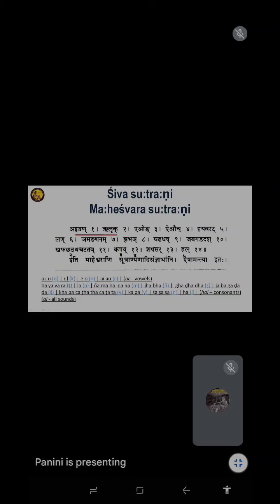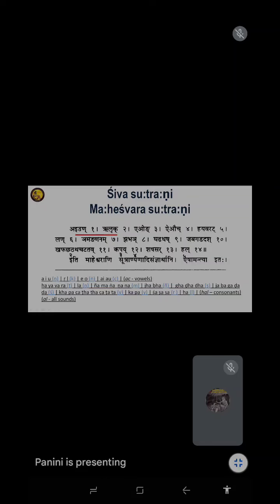Would. Relate. Relate. Ayouch, Ayavarat, Learn, Nyamananam, Nyamananam, all the 5 nasals. Jabhaya, Ghadathas, Jabagadadas, Kapha Chathatha Chatatam, Kapaya, Sasasar, Hal. Iti Maheswarani Sutrani.